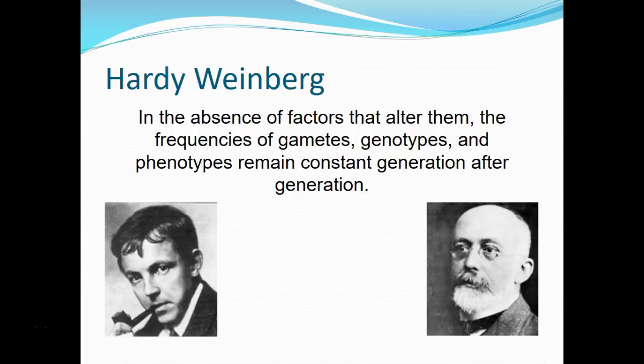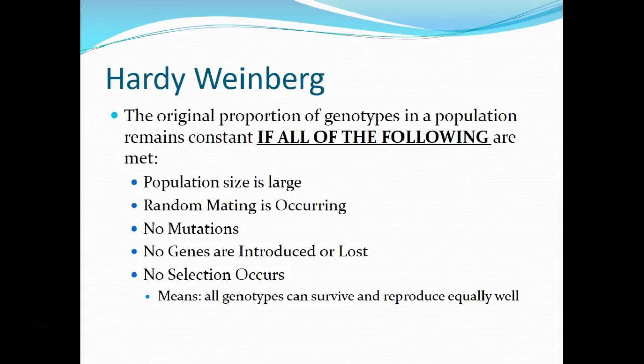They said in the absence of factors that alter them, the frequencies of gametes, the frequencies of genotypes, the frequencies of phenotypes in a population are going to remain constant generation after generation. That's kind of like a duh statement, right? In the absence of factors that alter them. So if there's no factors that change them, the frequencies of these three different things, gametes, genotypes, and phenotypes, are going to stay the same.